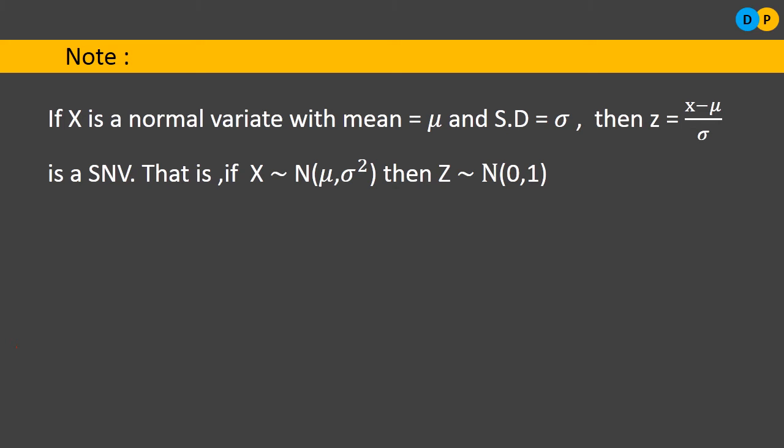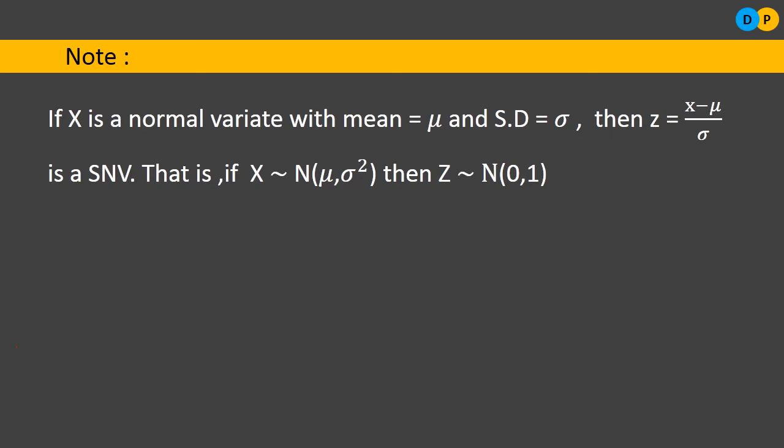So, if you have a normal variate where the mean is indicated by mu and the standard deviation is indicated by sigma, then that complete term (x minus mu) by sigma will be referred to as z. If you consider that as z, then that is referred to as a standard normal variate. So how are we going to identify a normal variate and a standard normal variate?